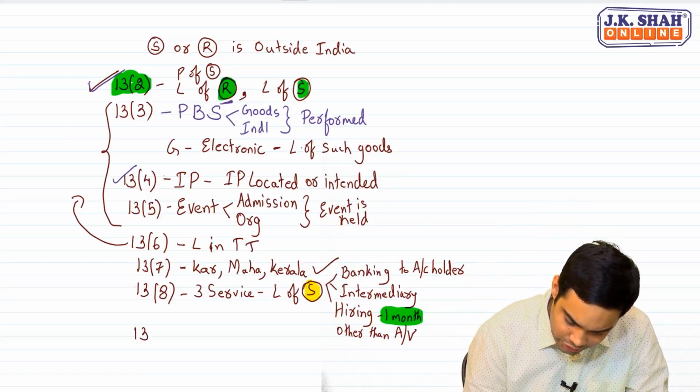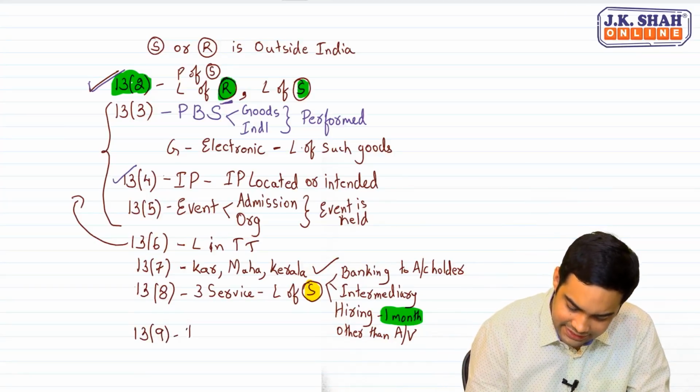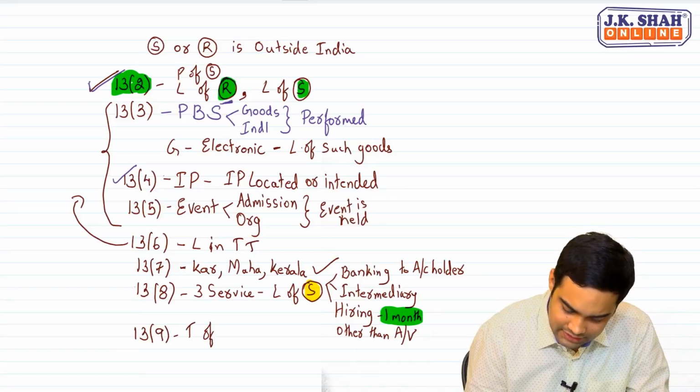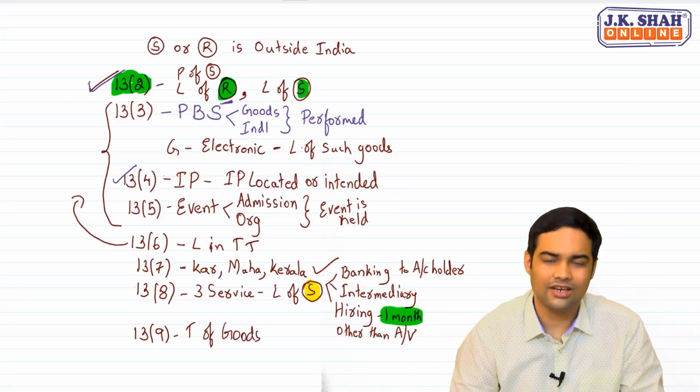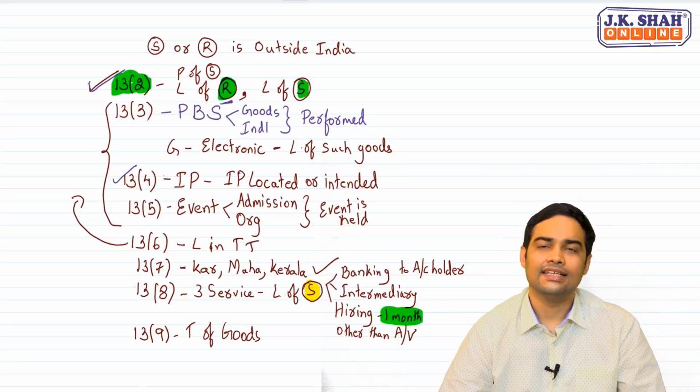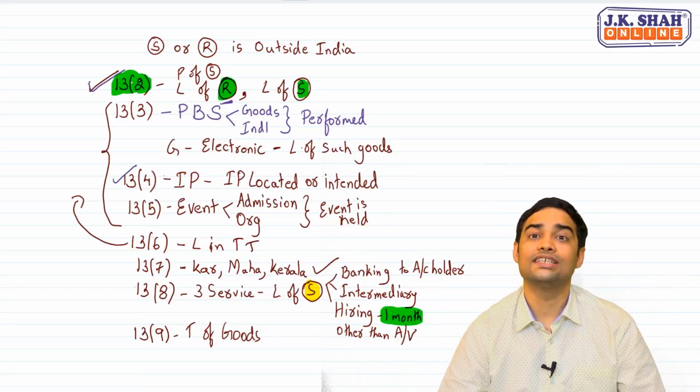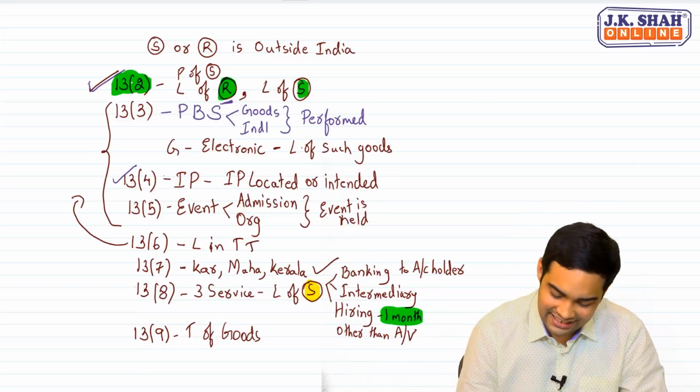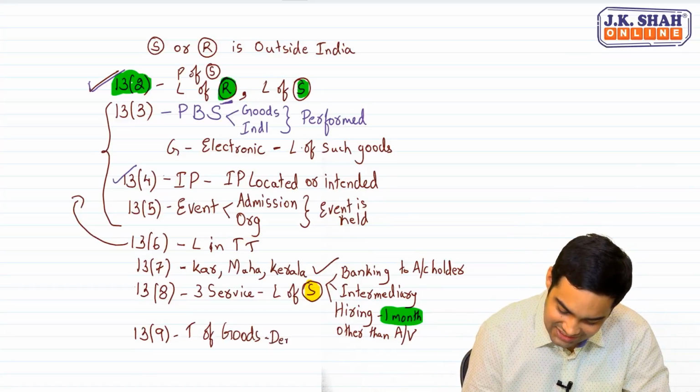Then we move on to 13.9. 13.9 deals with transportation of goods. Now when we talk about transportation of goods, the law clearly says that in case of transportation of goods, the place of supply will be destination of the goods. Destination of the goods.